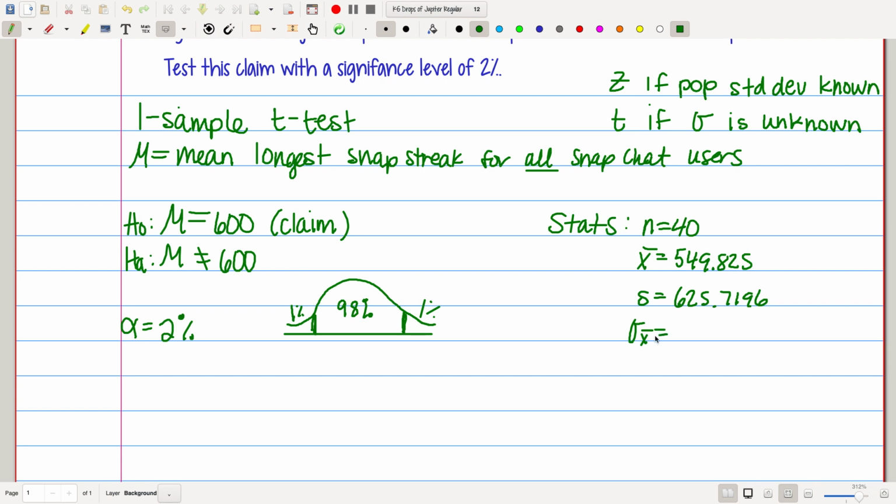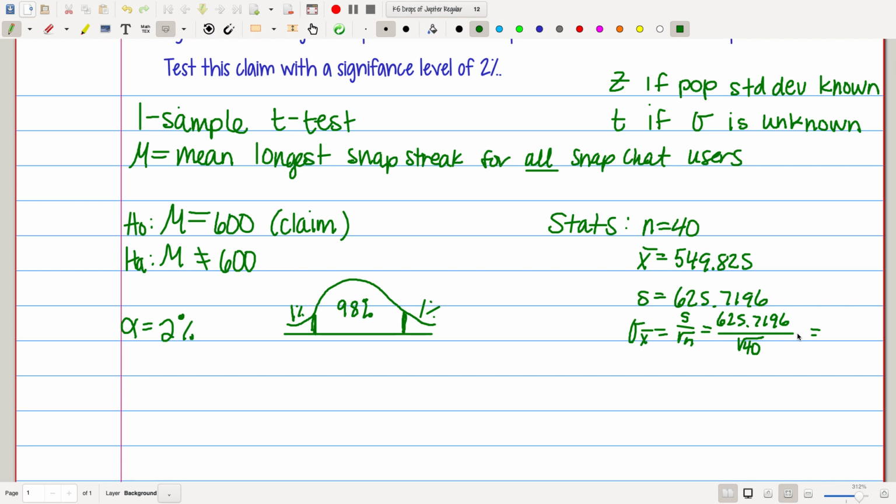So we have to calculate what this distribution of samples, what that standard deviation would be. Remember, it's S over square root of n, and you have to show the formula. If you don't show the formula, then you have to show it mathematically. So I've got my standard deviation over square root of 40, and I am going to put that in my calculator.